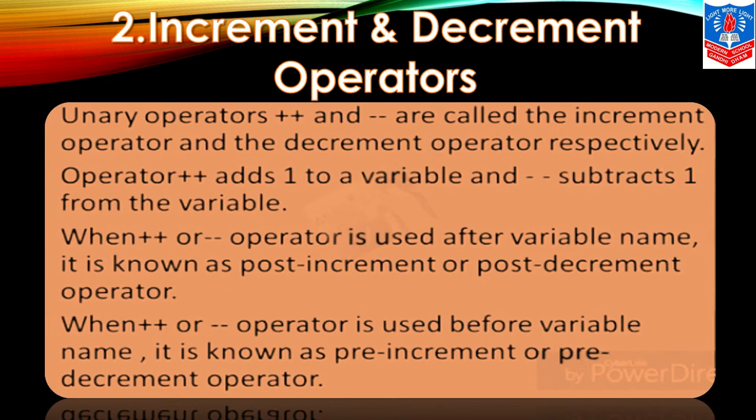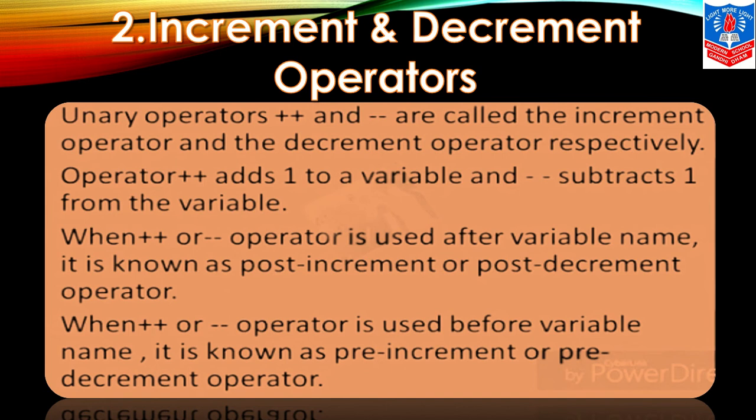Now we go to increment and decrement operators. The unary operators plus plus and minus minus are called the increment operator and decrement operator respectively. Operator plus plus adds 1 to a variable and minus minus subtracts 1 from the variable.